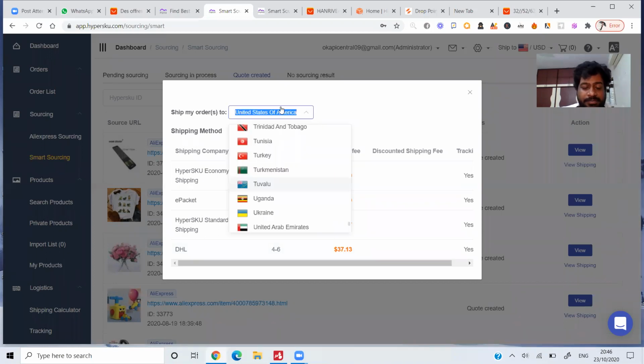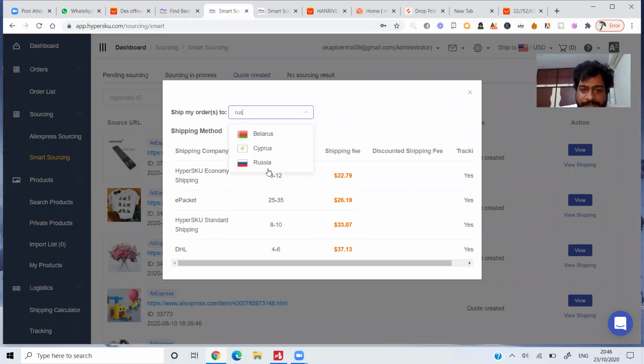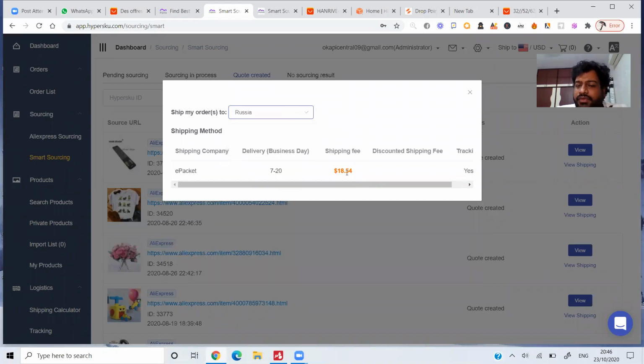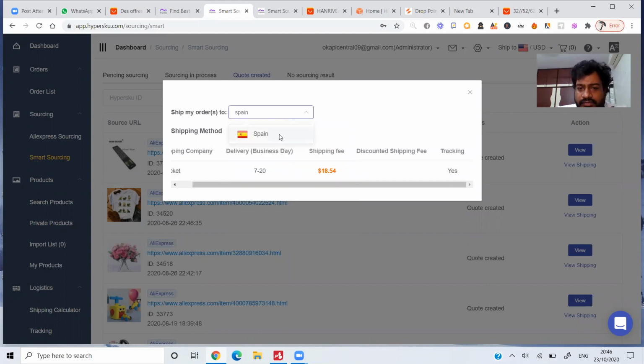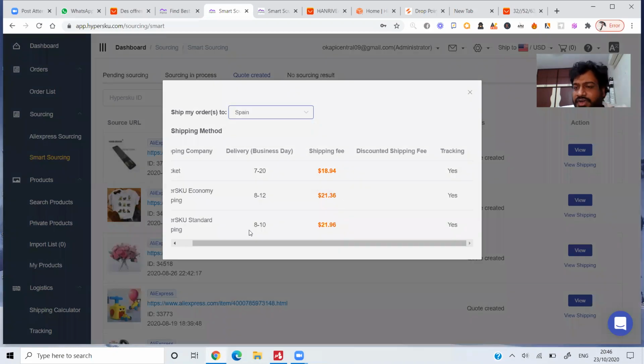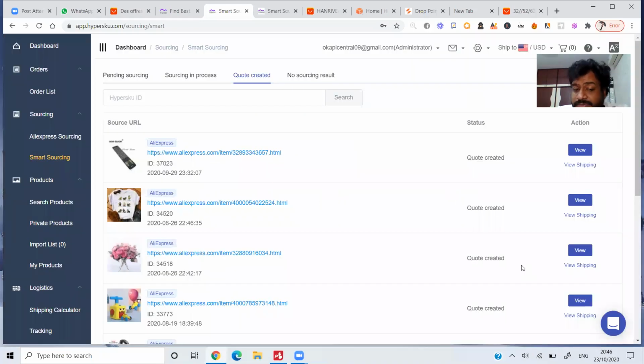But if you ask them to ship it to Russia, $18.54. It's between 7 to 20 days of time. Whichever country you wanted to ship to, Spain for example, for Spain they are charging around this much extra for shipping. So based upon this, you can take a decision whether to ship this particular product or not.